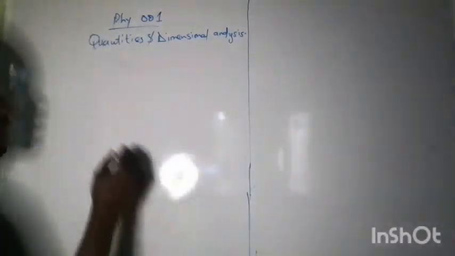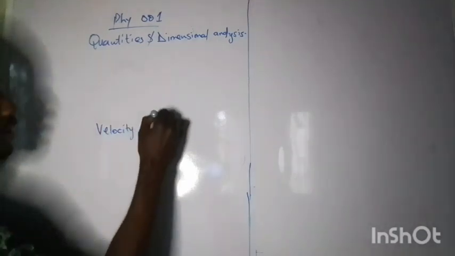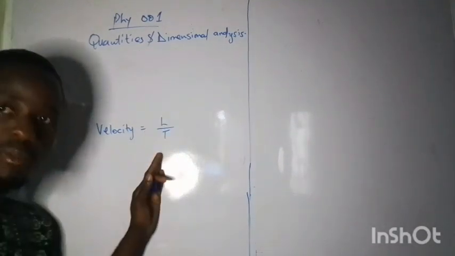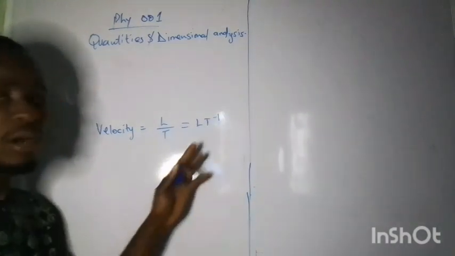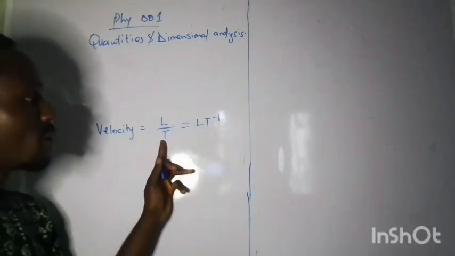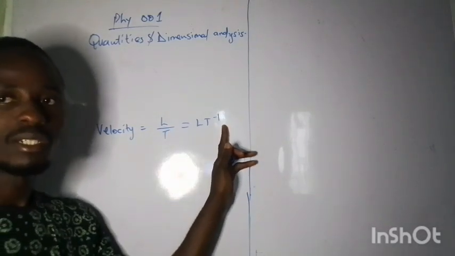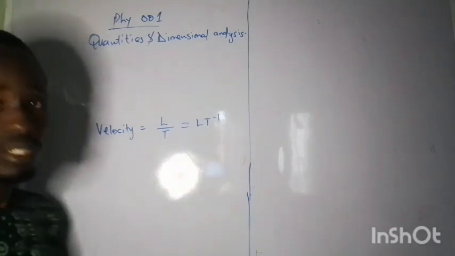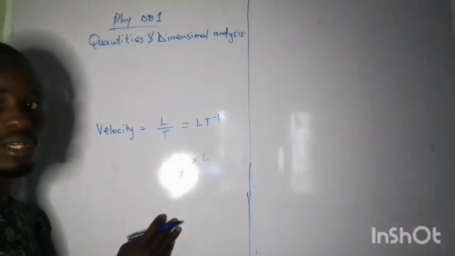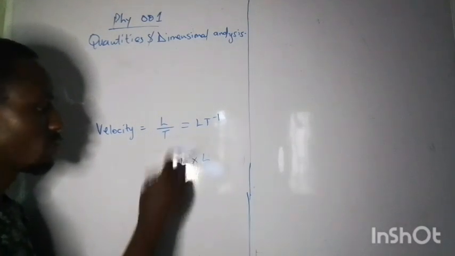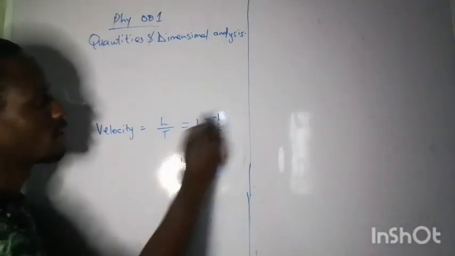So we can say velocity is L over t. This is the dimension. I can simply write it as L t raised to the power minus 1. You know how we got this. The t is under, so since it is under, it carries a power of minus 1, just like the law of indices. 1 over t times L: that 1 over t becomes t raised to the power minus 1, times L. So that is the dimension.